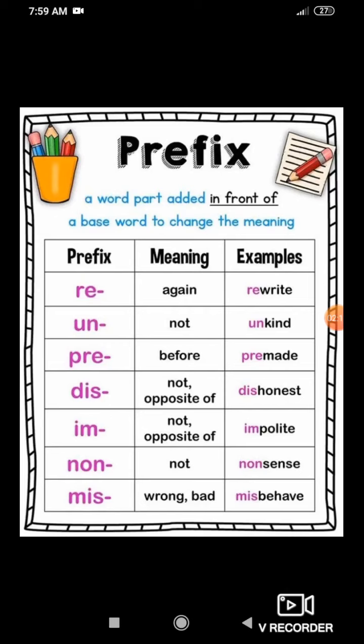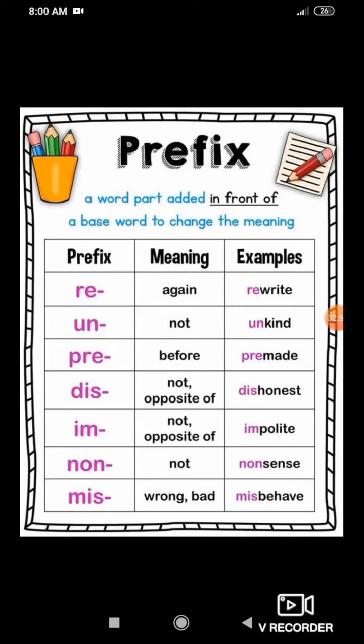Honest is a word. If I added dis, dishonest changes the meaning of the word. Polite is a word. If I added the prefix im, impolite. Another example: possible, impossible. Possible is a different word. When should a prefix be added? Yes, in front of a base word. It changes the meaning of the word. Impossible, impolite. It forms a new word.